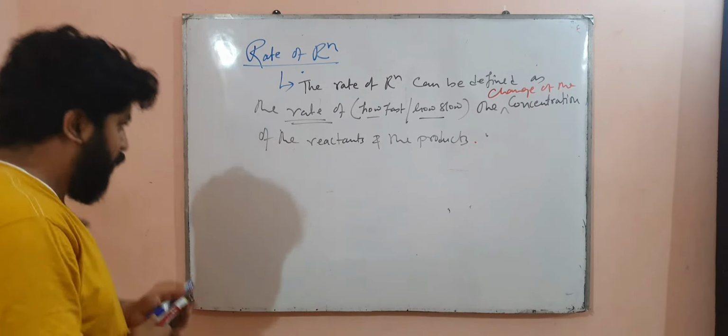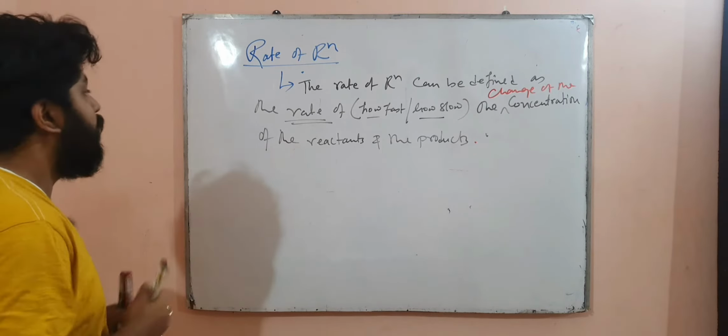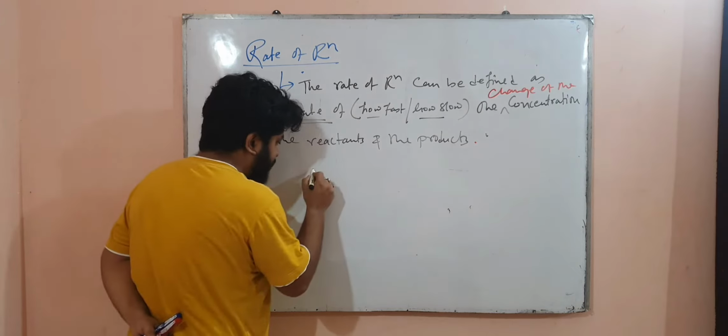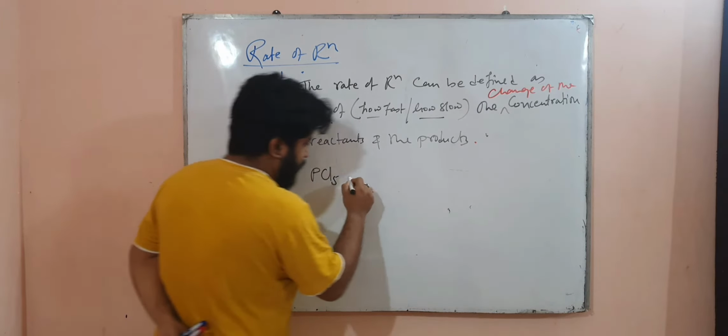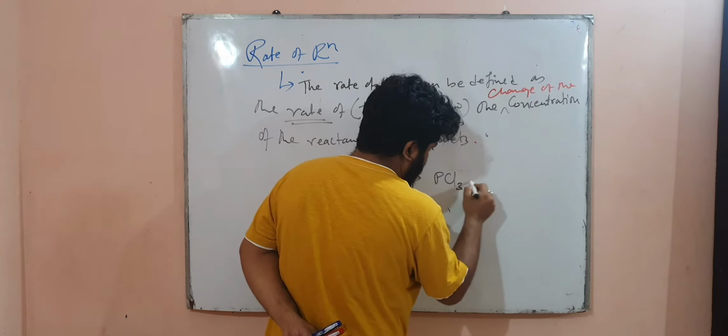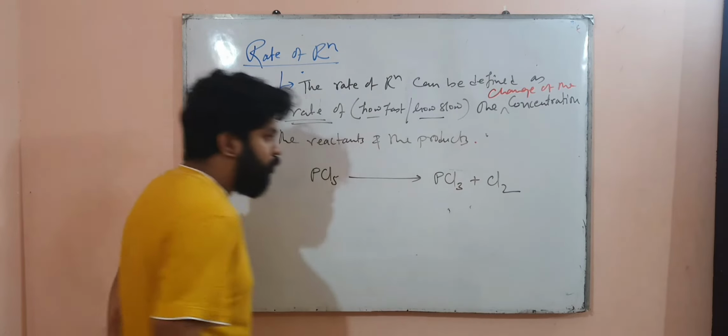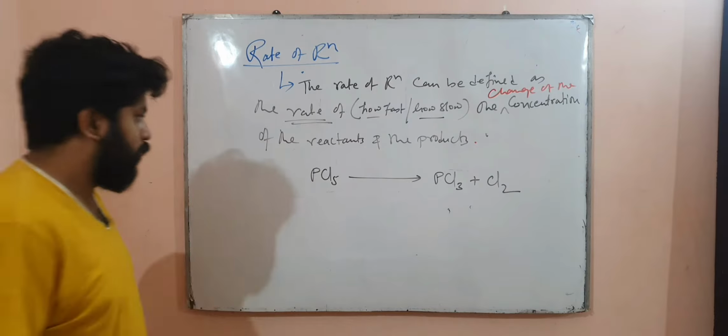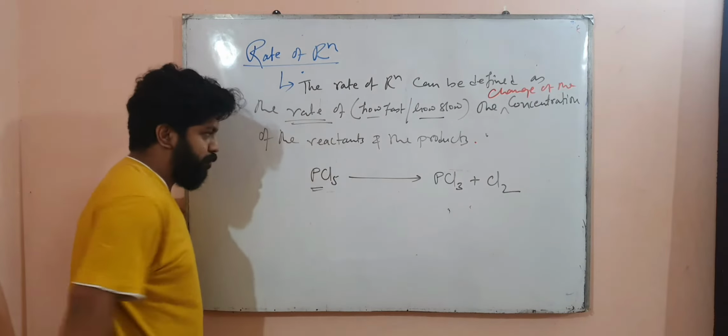I will explain this. Suppose, for example, PCl5 is heated up and broken down into PCl3 plus Cl2. There is release of Cl2 gas when PCl5 is heated up.